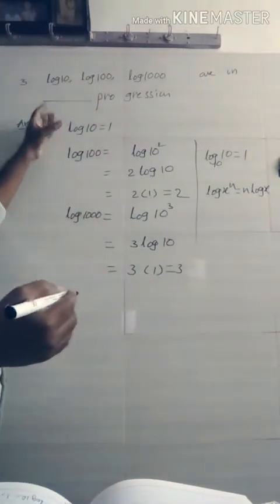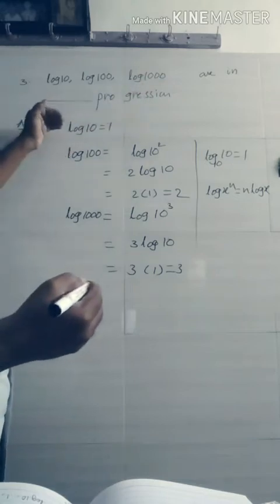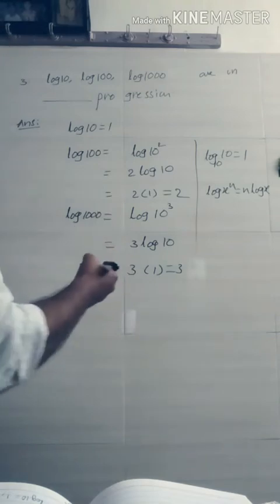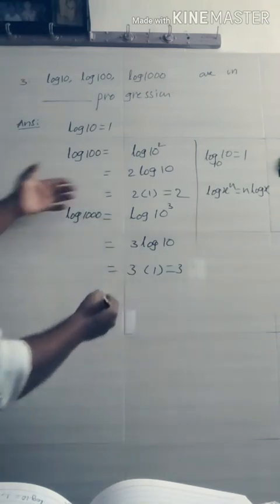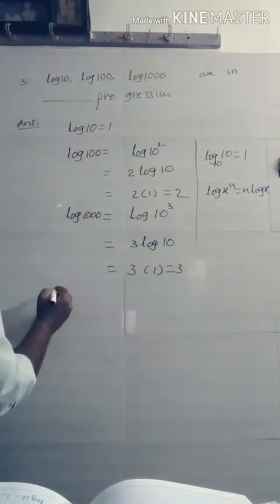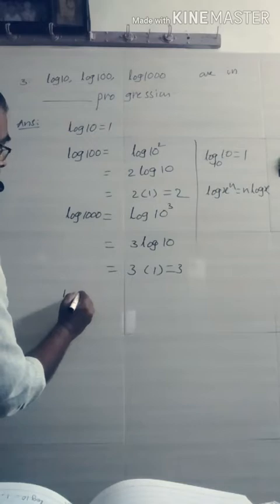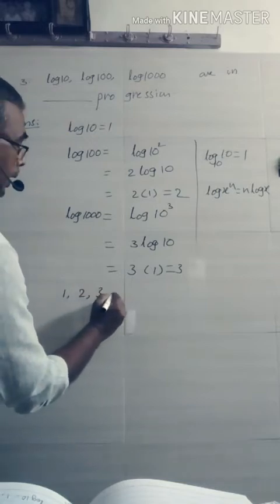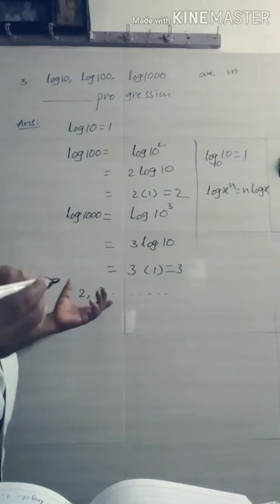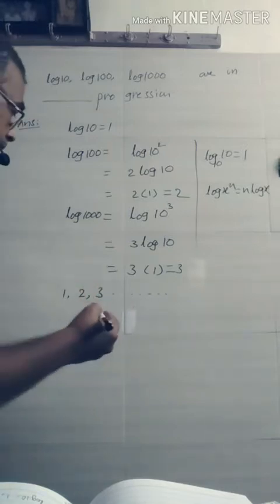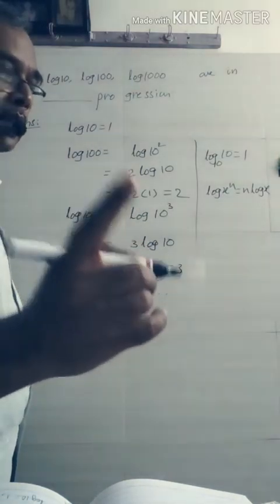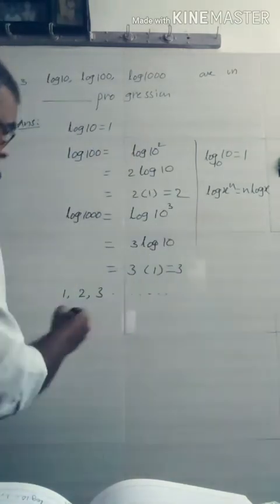We can use these two identities. We may rewrite the given logarithm terms: log 10 is 1, log 100 is 2, log 1000 is 3. Then you may replace log 10, 100 and 1000 by these values. Then we get 1, 2, 3, etc. Now you may observe these are natural numbers, and we may also easily find the difference of any two successive terms.